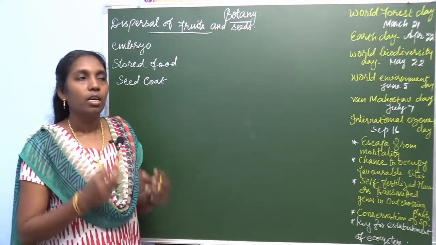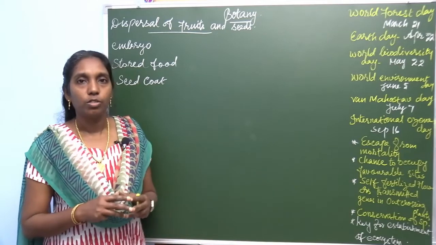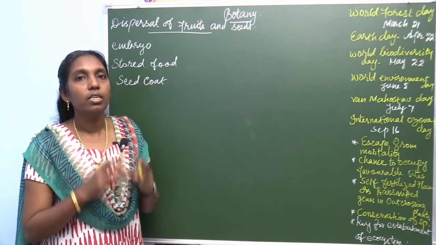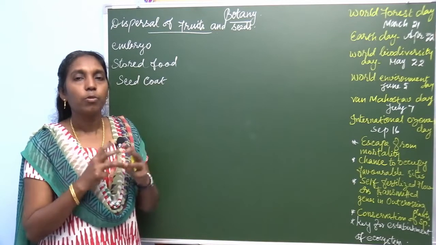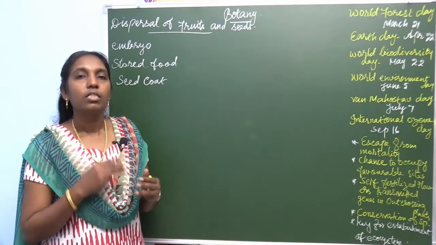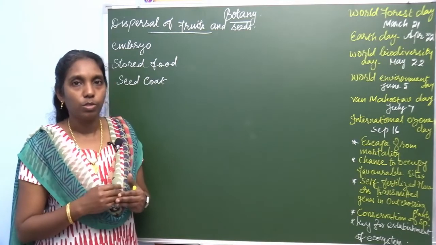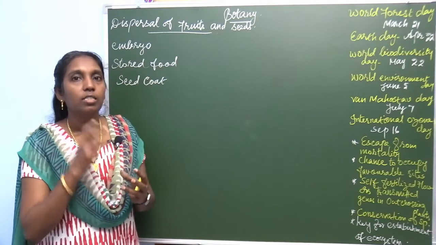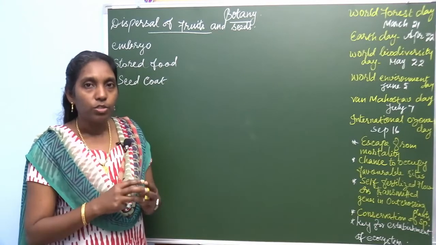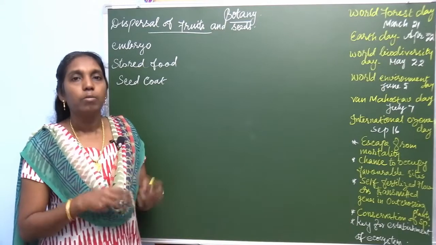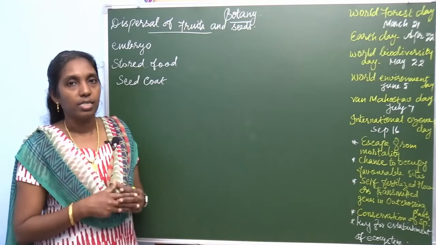You know that in most of the angiosperms, the seed is enclosed within the fruit. So, it's a protective case. That's the main difference between the gymnosperms and the angiosperms. The seeds of angiosperms are covered within a protective case called the fruit. But gymnosperm seeds are naked seeds.